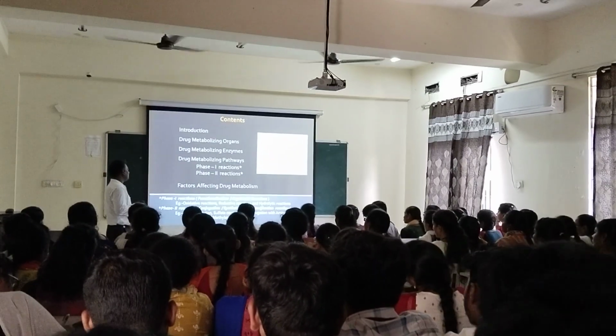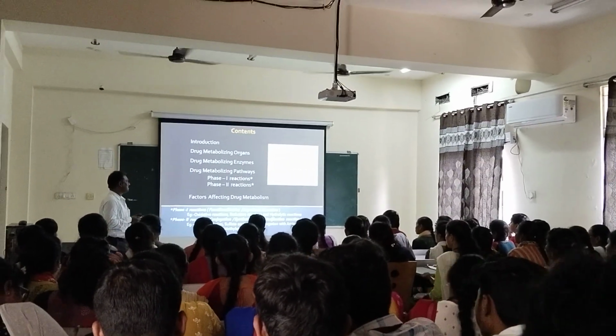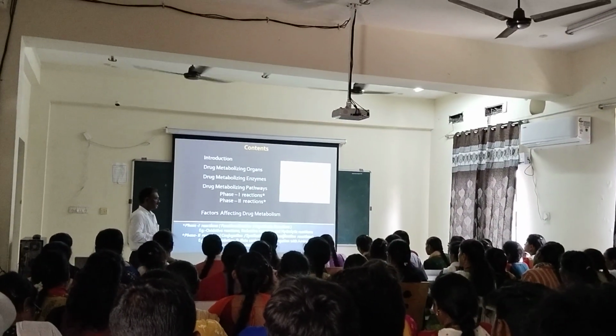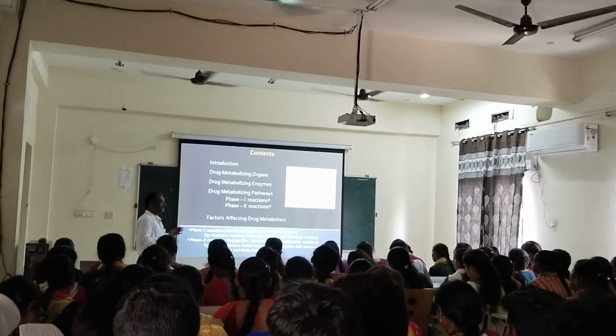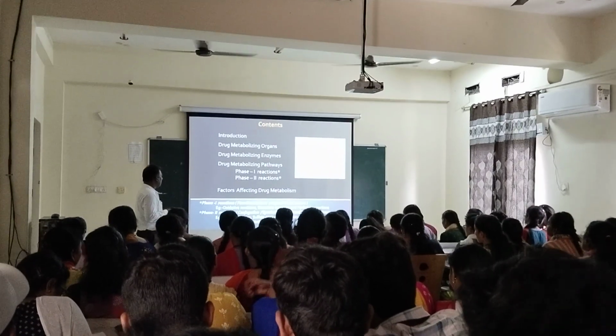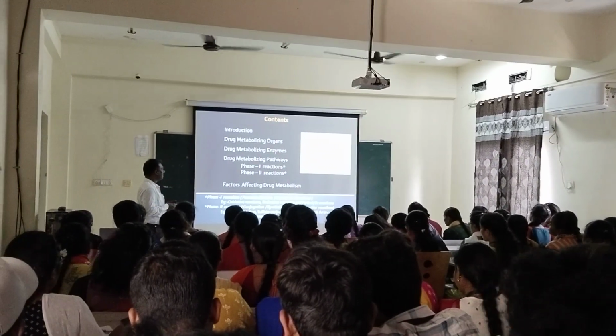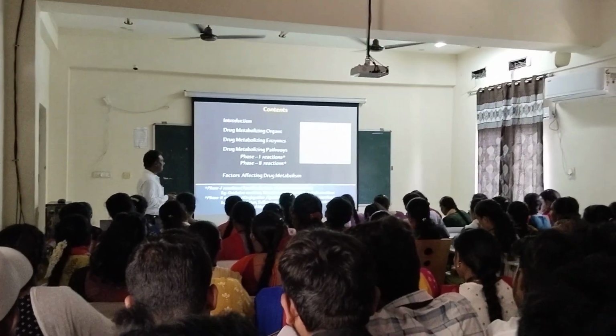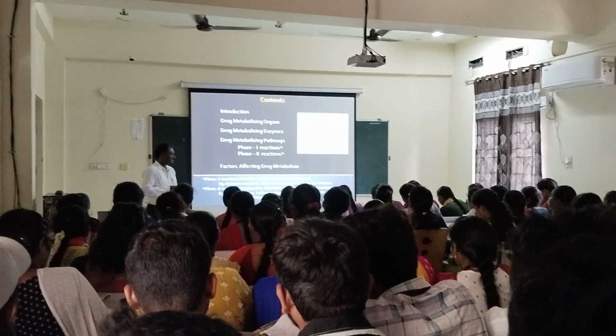See here, phase 1 reactions are functionalization reactions, also called asynthetic reactions. Examples are oxidative reactions, reductive reactions, and hydrolytic reactions.